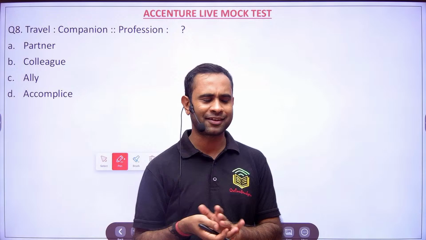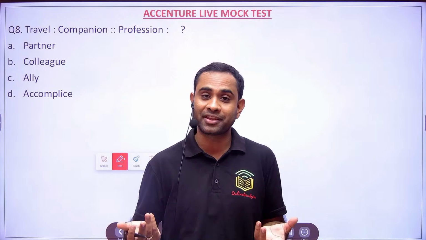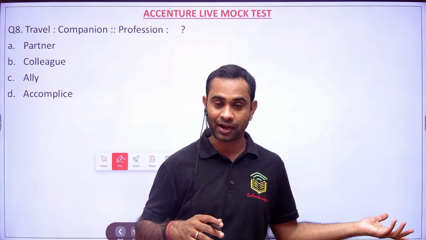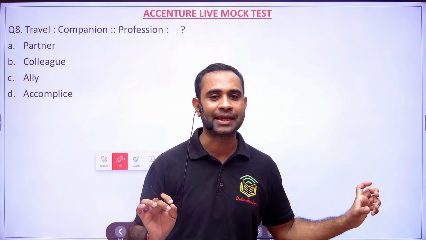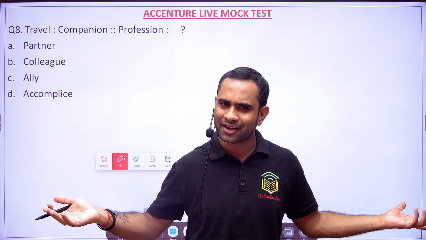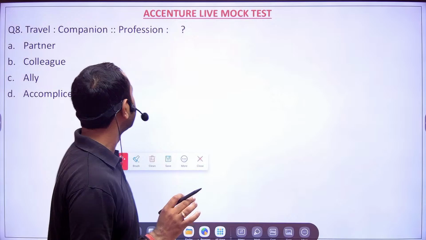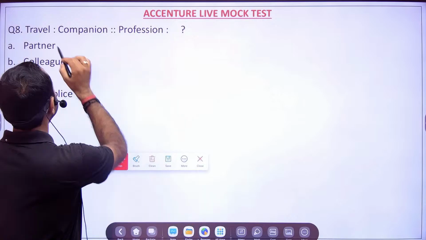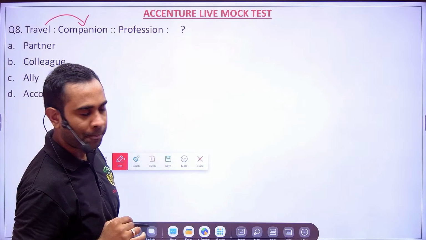Now, when we travel we need a companion, not a girlfriend or boyfriend. That might be female or male, it does not matter. The traveling partner will become your companion.